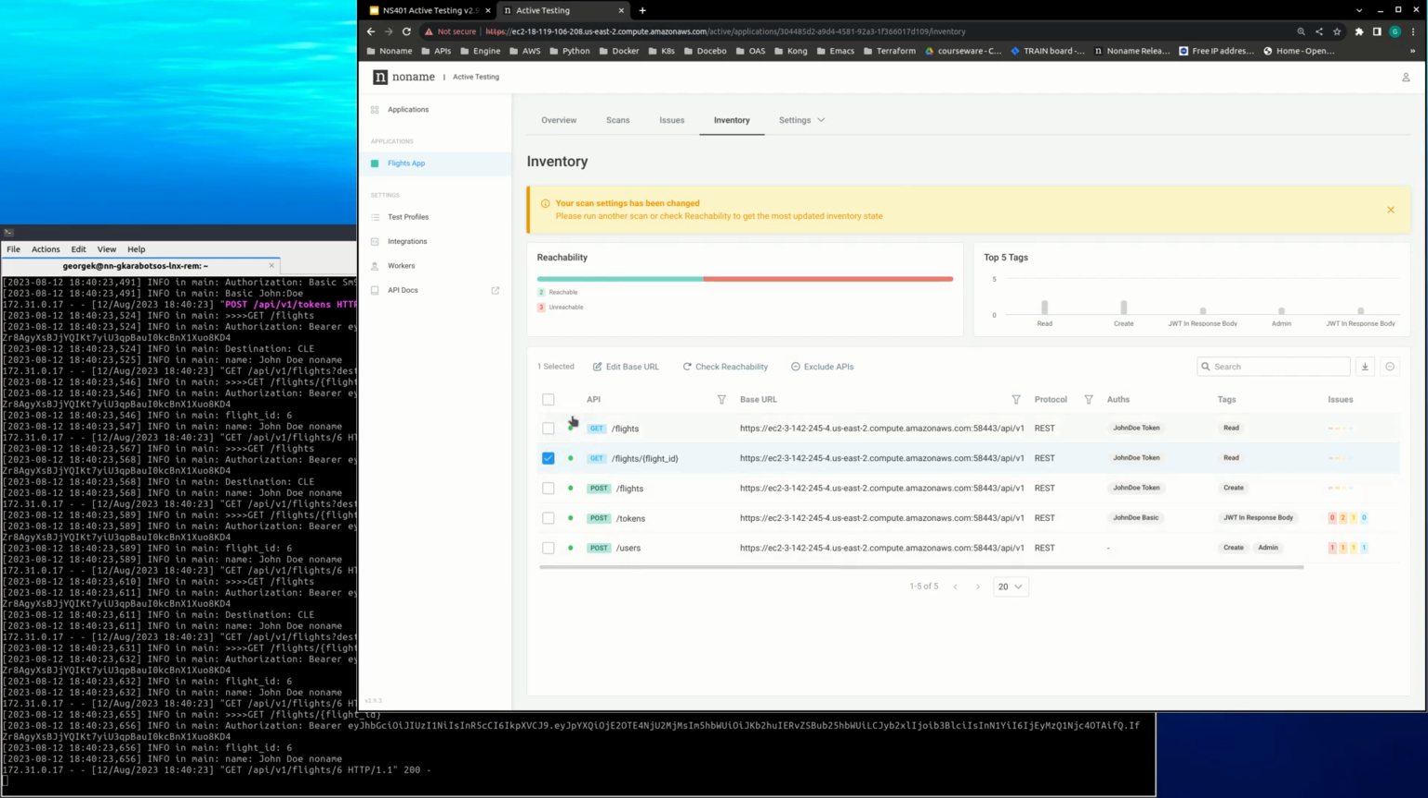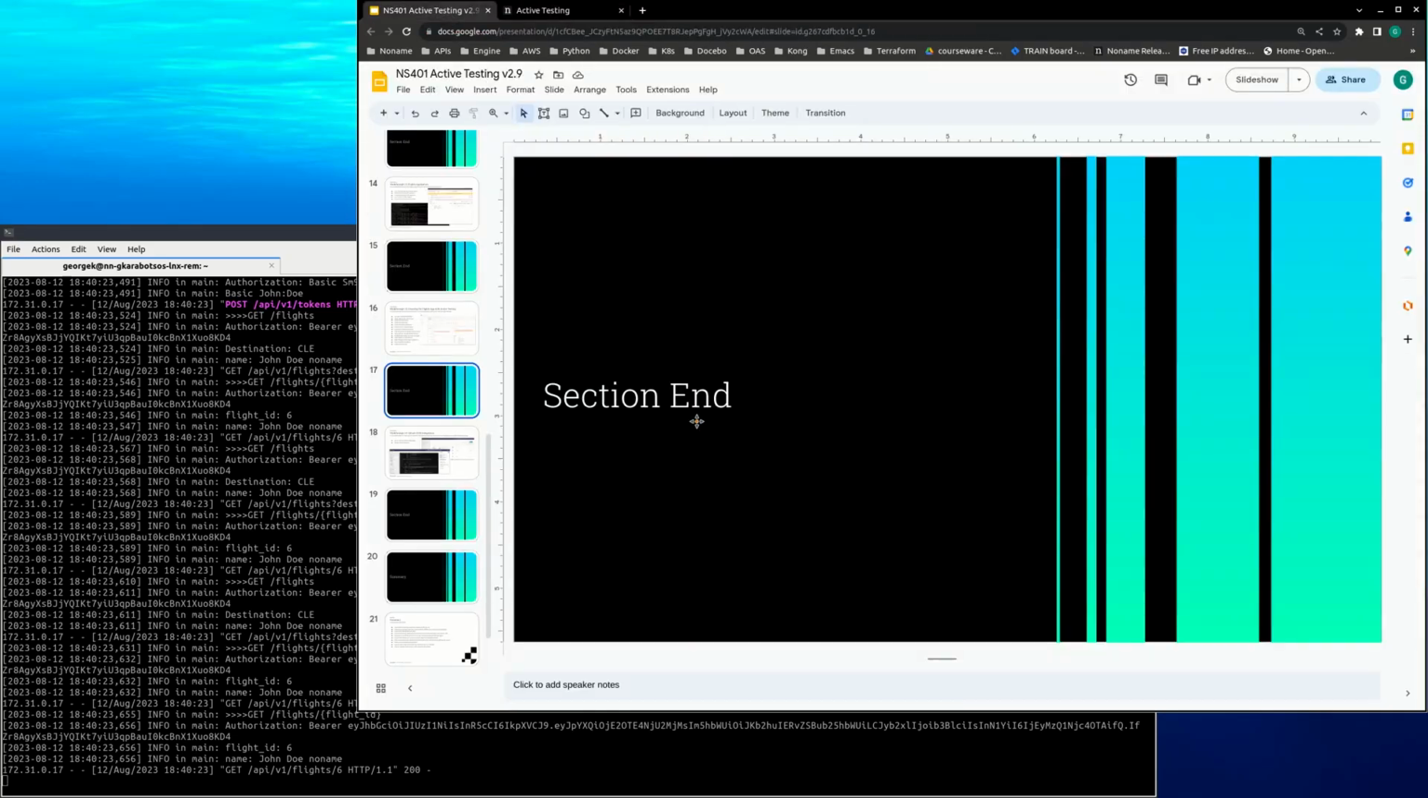All our APIs are now reachable. So let's go ahead and call it a section, and we can come back and we're going to run now a scan across all our APIs. That's what we're going to do.